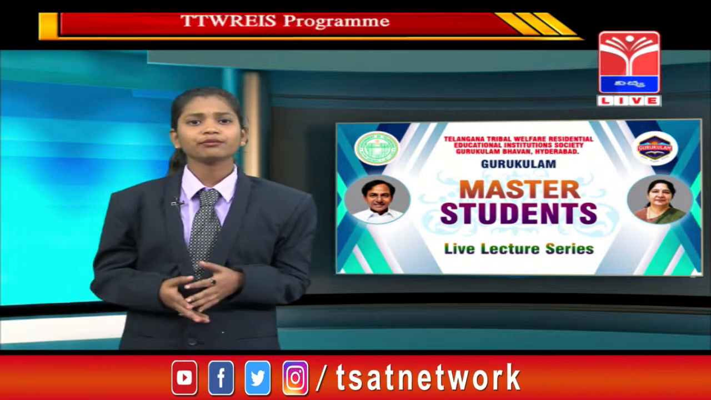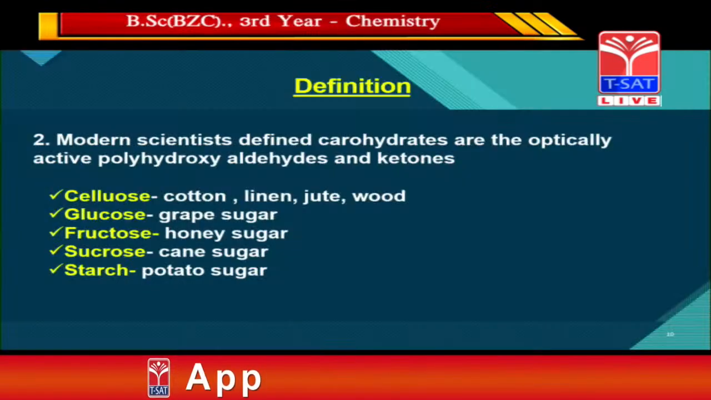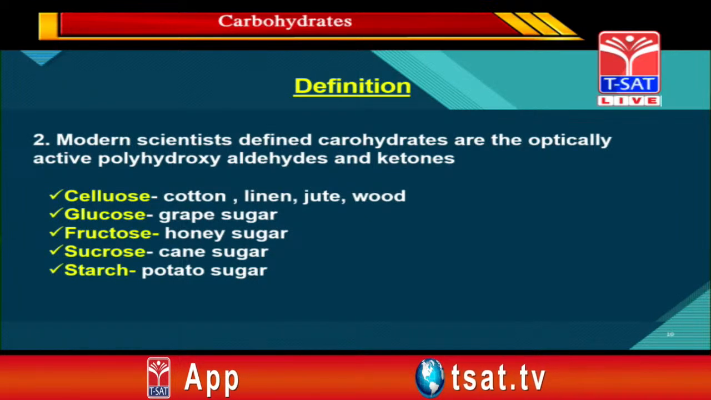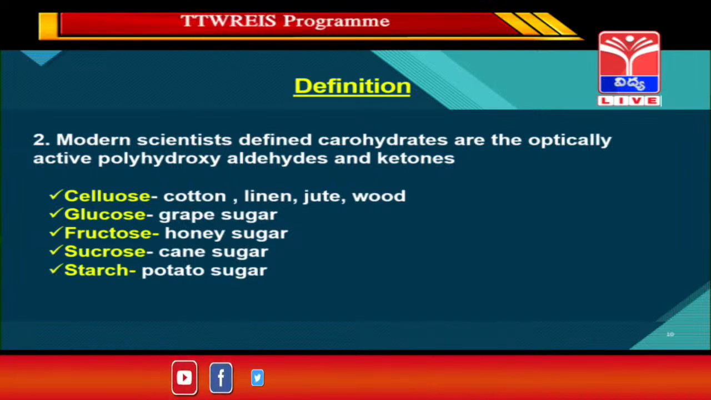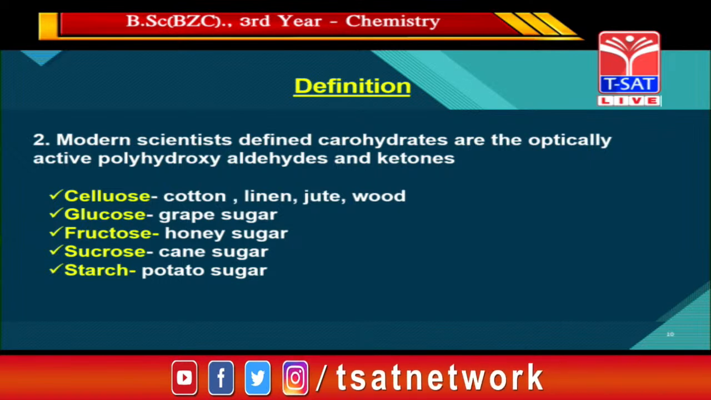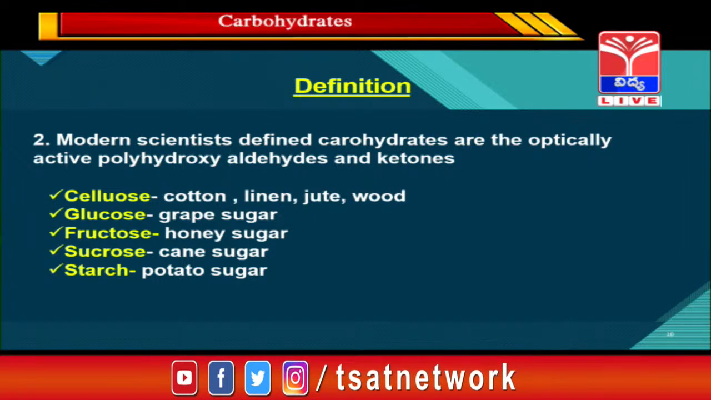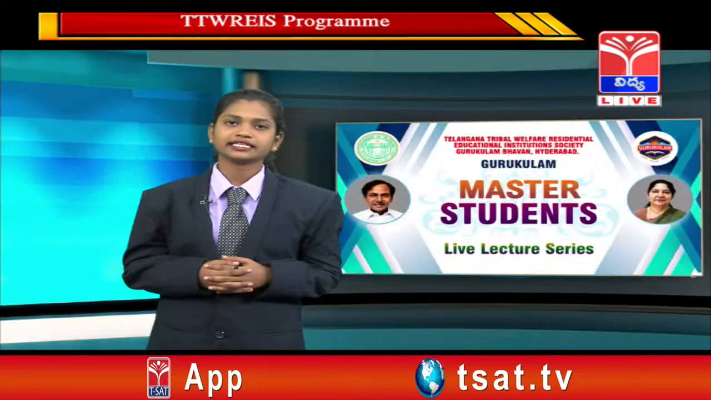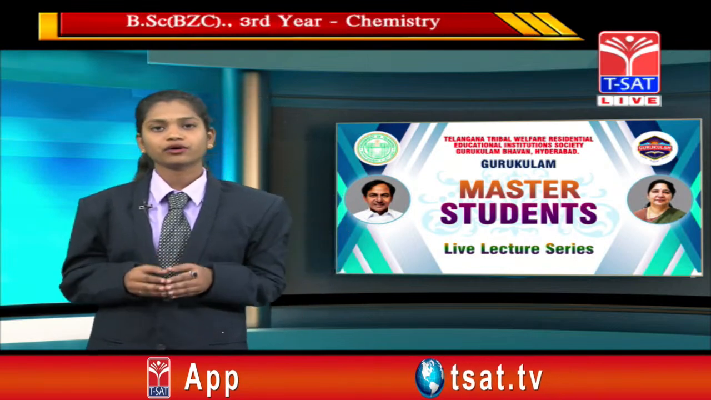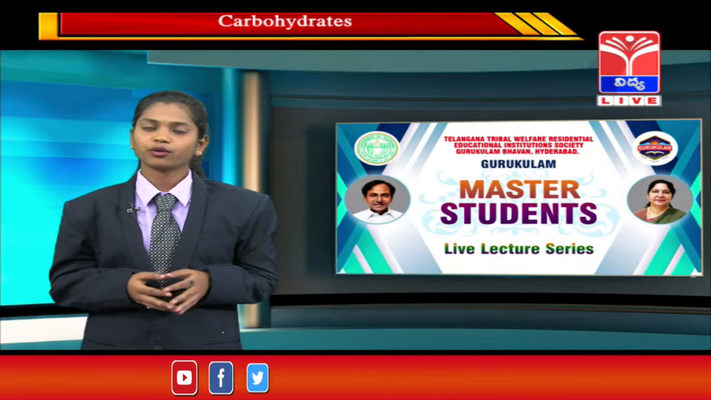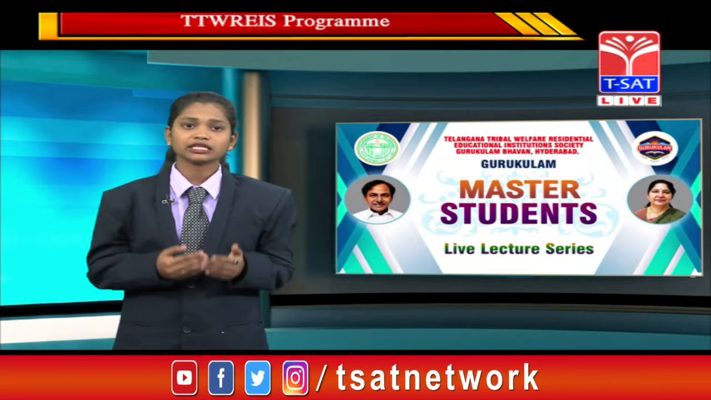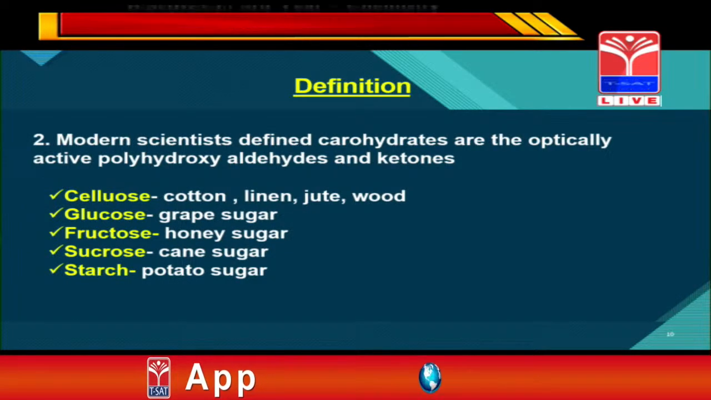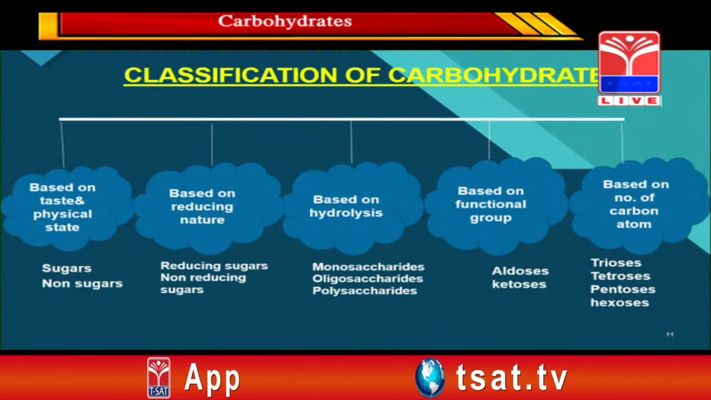Now we'll see some more examples of carbohydrates and where they are present. Cotton, linen, jute and wood consist of cellulose. In grapes, that is grape sugar, we see glucose. In honey, we see fructose. In cane sugar, we see the carbohydrate sucrose. And lastly, potato consists of starch. These cellulose, glucose, fructose, sucrose and starch are examples of carbohydrates. We have completed the definition of carbohydrates.